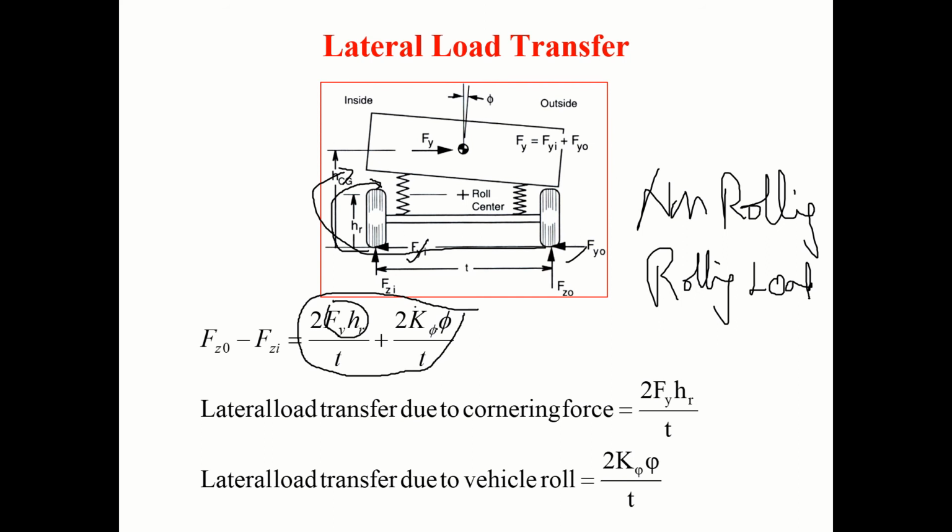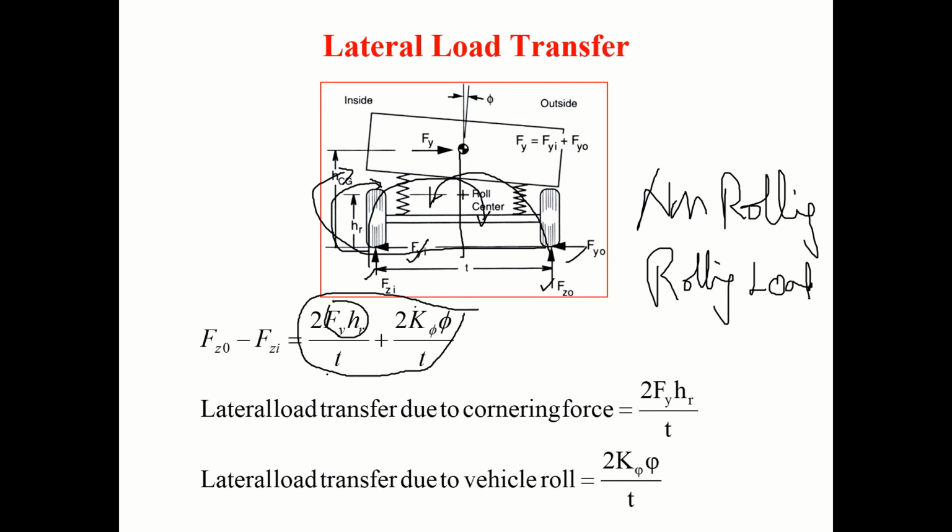Now this is the load transfer. Because of this load transfer, the loads on the vertical reactions will be this. The moment of the vertical reactions you can take with T by 2 part of it: Fz naught T by 2 and Fzi T by 2.